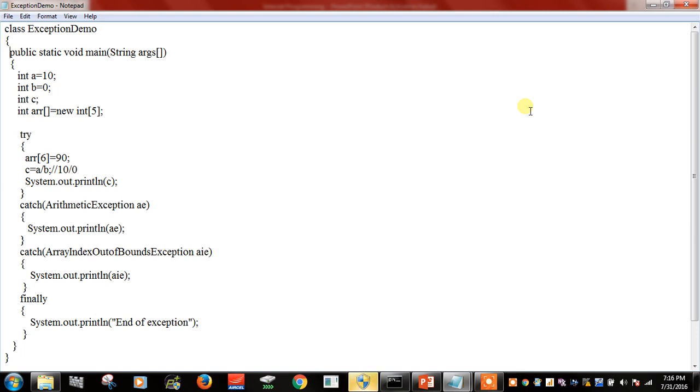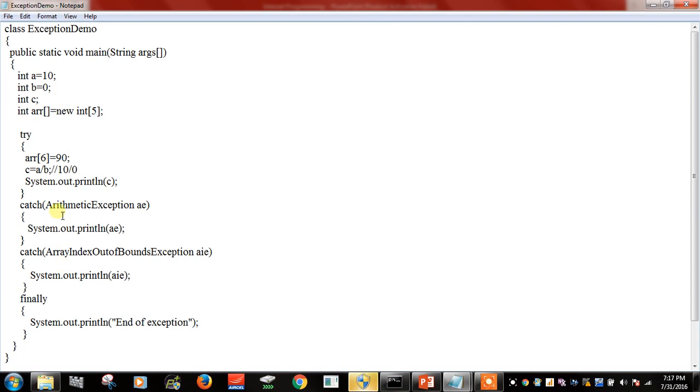Now we enter into the try block. Try is used to check a particular condition. Now we initialize the value 90 at the 6th position. It will give an array index out of bound exception because we created the array with size 5. So it will create an array index out of bound exception.